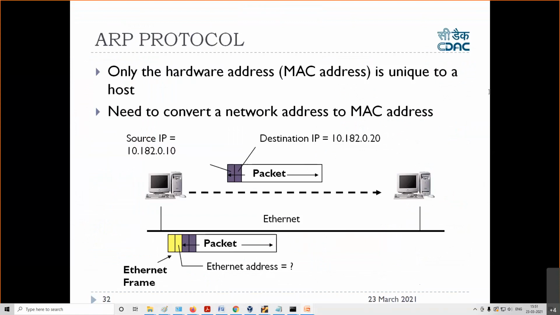Sometimes networking hardware will print the MAC address, sometimes it won't. For example, if you have a Wi-Fi router, that router's MAC address will always be printed, and they'll give it to you. Otherwise, on my system, the MAC address is never printed. Okay, so ARP protocol, you know what it does?